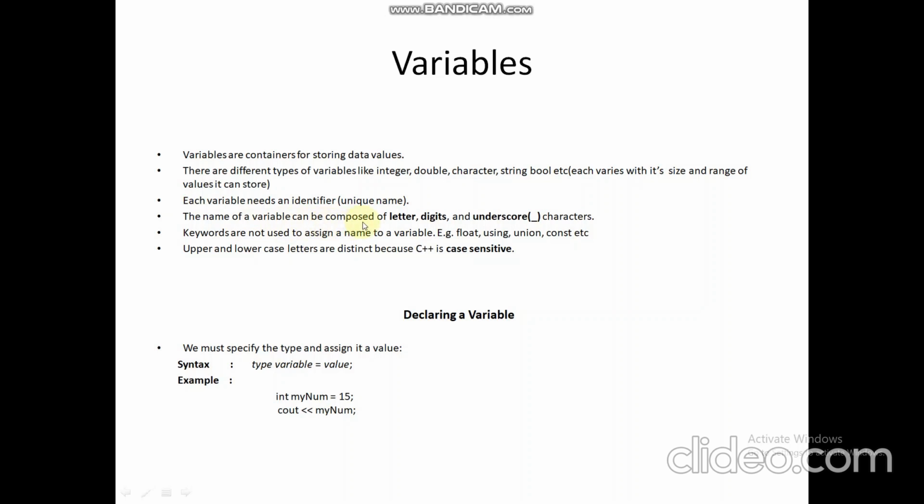It can be a one-letter name like X. If I give a variable name as X, it is valid. If I give X1, that too is valid for naming a variable. Keywords are not used to assign a name to a variable. So what are keywords here?